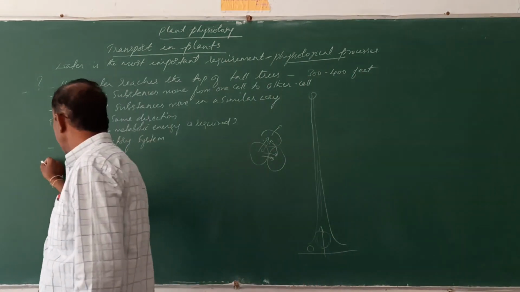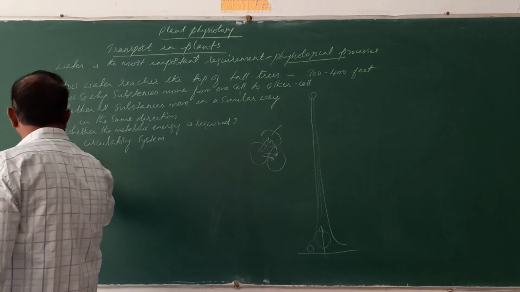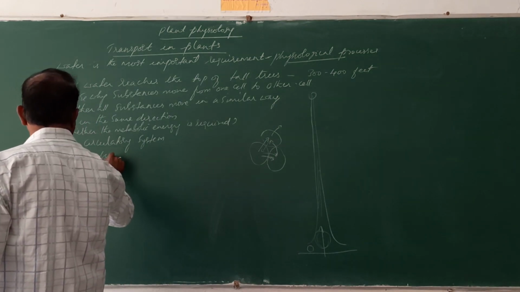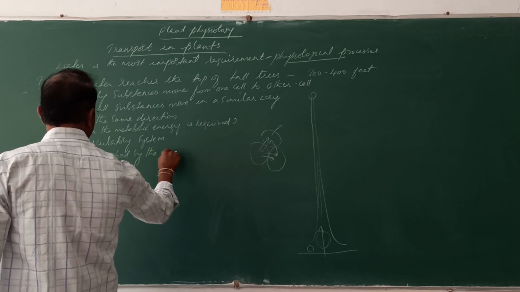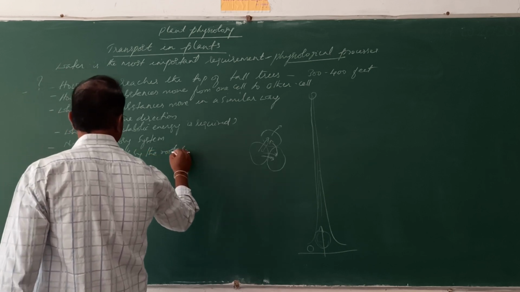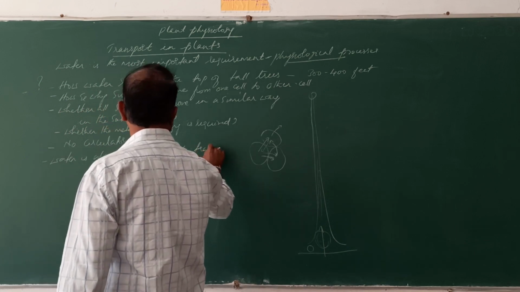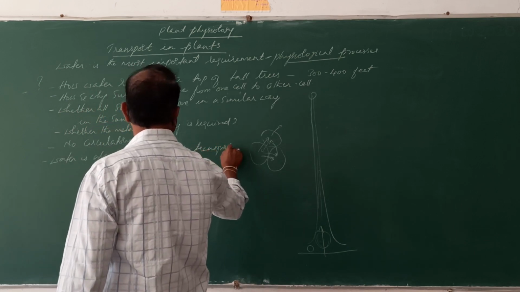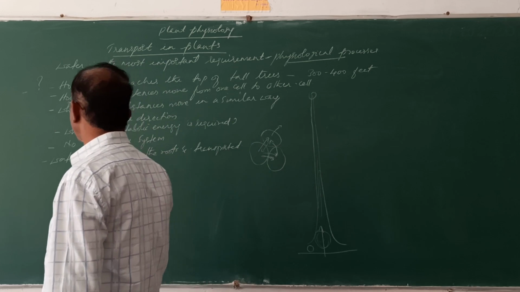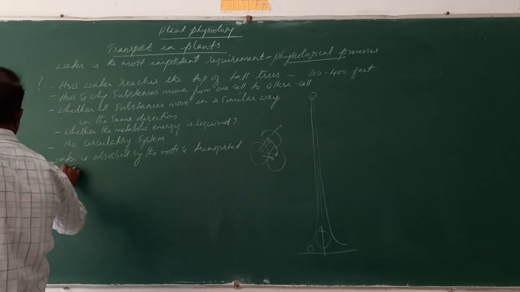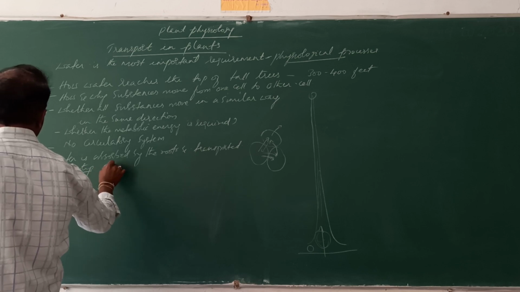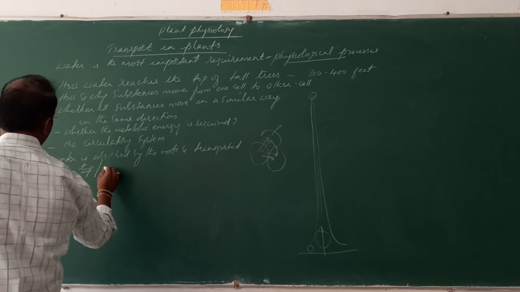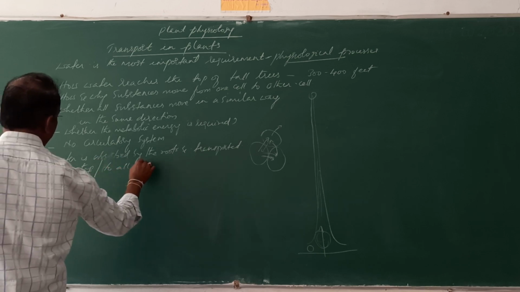So water is absorbed by the roots and transported to the tip or to all the parts of the plant.